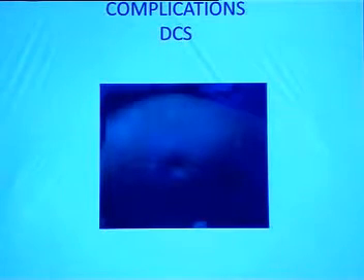In the case of DCS, there was one case of superficial skin infection found at the time of stitch removal, and it healed with a longer course of oral antibiotics.